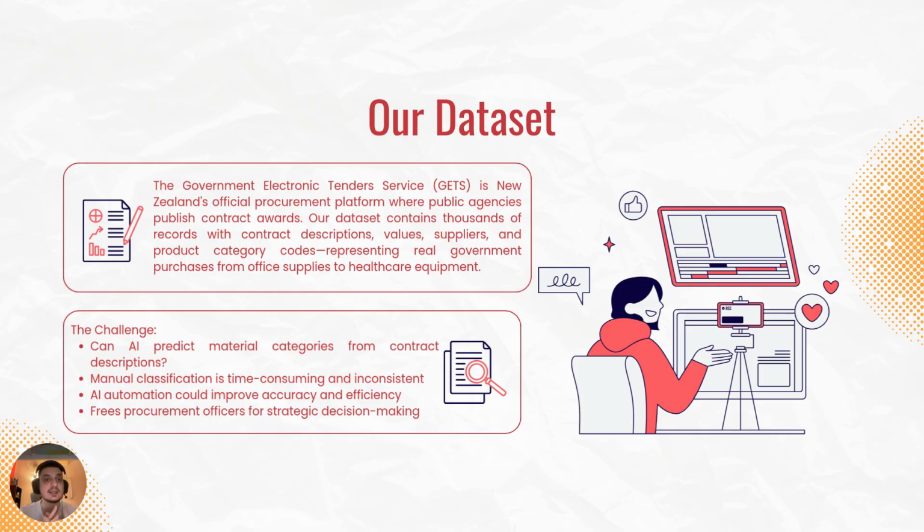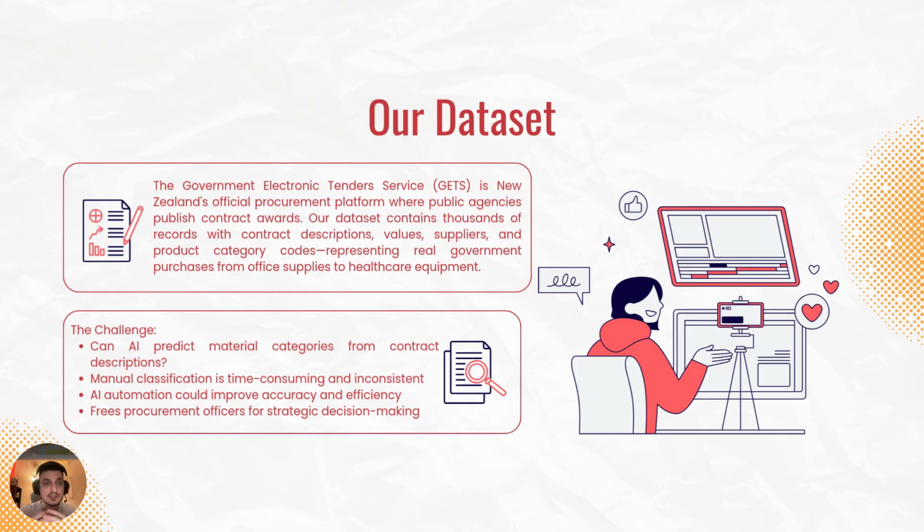We'll talk about that later in detail. Our data set also contains thousands of records with contract descriptions, values, suppliers, and product category codes. The product category codes represent real government purchases, from office supplies to healthcare equipment. It is a very diverse data set.